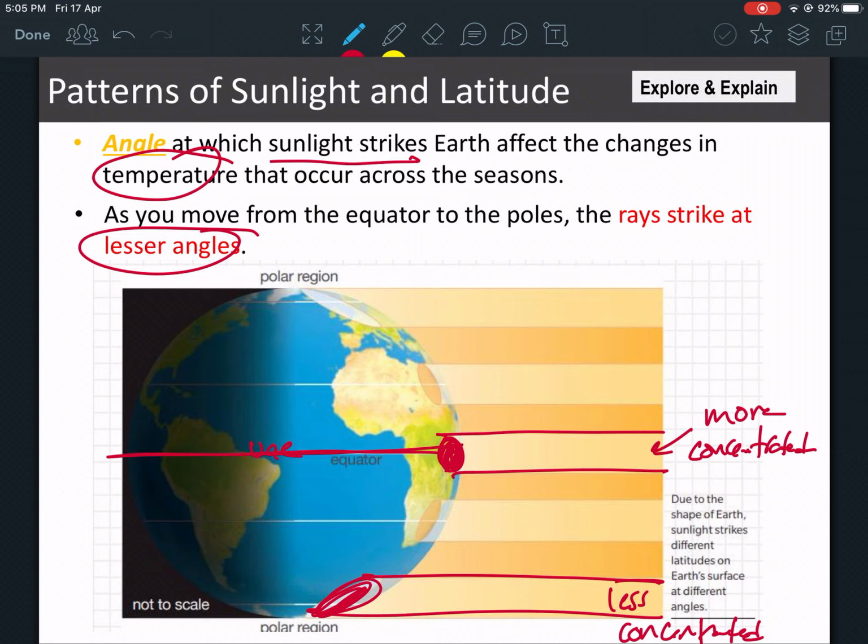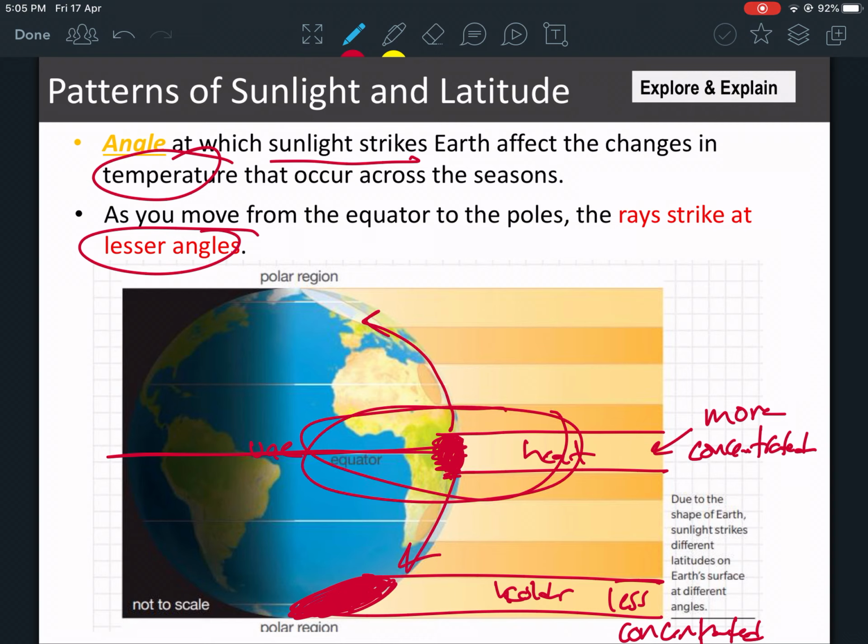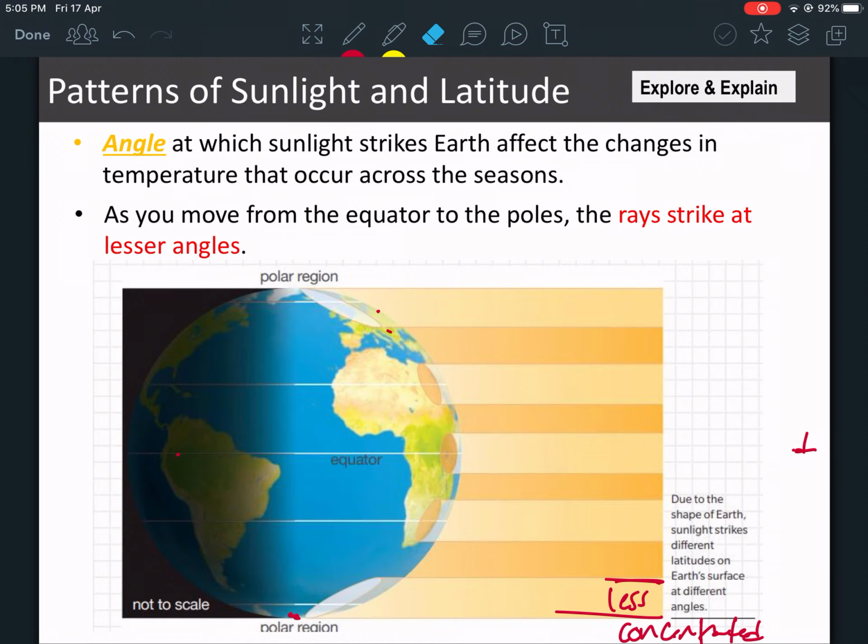Because the same amount of sun is coming here but it's going at a bigger area, so there's not a lot of heat. Here it's concentrated at a smaller area, so there is more heat here. So here it's hot, here it's colder. Okay, as you move from the equator, so when you move up it becomes colder. When you are here around the equator it's hotter, and that's because of the angle of the sun and how it hits. Because the Earth is circular, so the sun would hit at different areas.